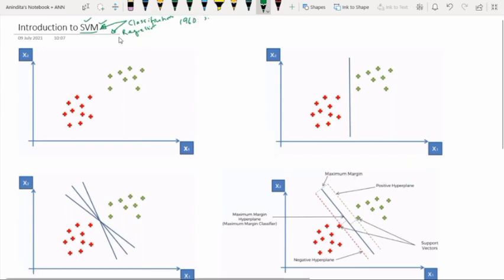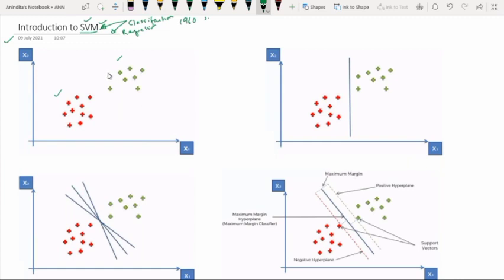See, we have 4 graphs, and if you look at this plot very carefully, then you will be able to unfold the underlying behavior of support vector machine. Now see this first plot. So this is a plot in 2D space. So we have some points on 2D space, 2-dimensional space. And see, some of them are red and some of them are green. And now we are trying to perform some classification.